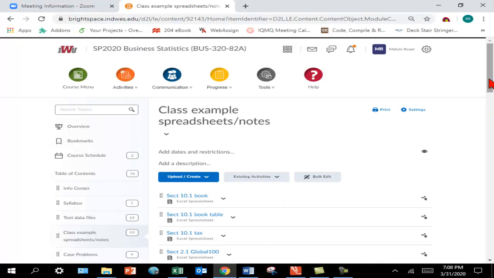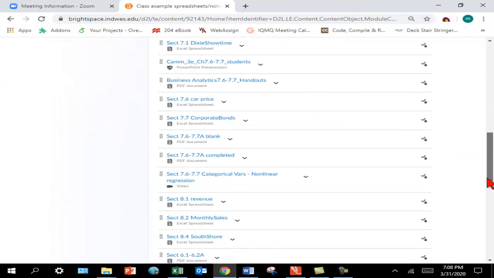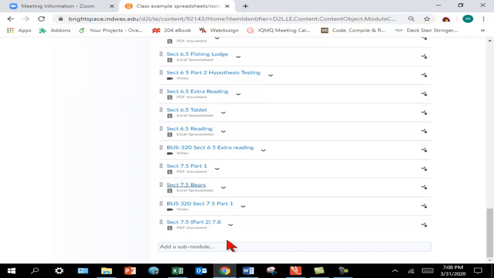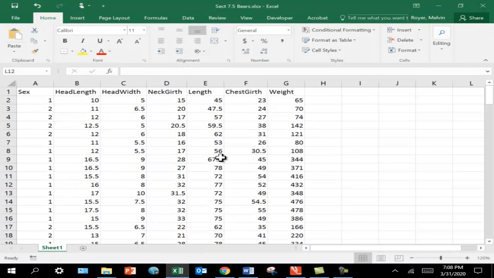This lesson is the second part of section 7.5 in the example spreadsheets notes folder. It is this document, section 7.5 part 2, and it's going to follow section 7.5 part 1 so closely that if you haven't looked at this one, the new one won't make much sense, so I would do that first. It's going to continue looking at this data set, section 7.5 bears, where there were various body measurements taken, and we were trying to predict the weight of the bear based on some other measurements.